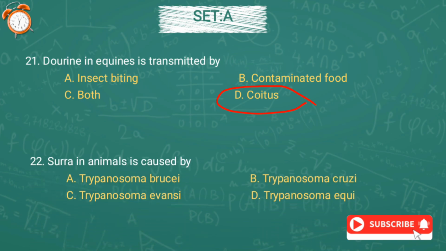Question number 22. Surra in animals is caused by option A Trypanosoma brucei, option B Trypanosoma cruzi, option C Trypanosoma evansi, or option D Trypanosoma equi. And the correct answer is option C, Trypanosoma evansi.